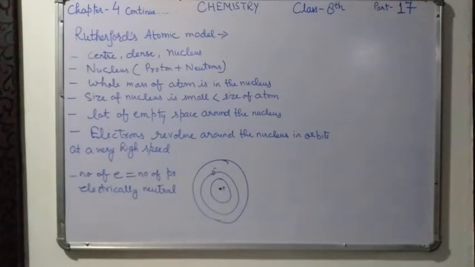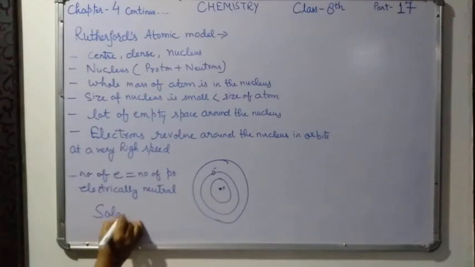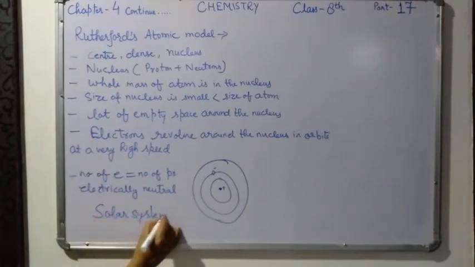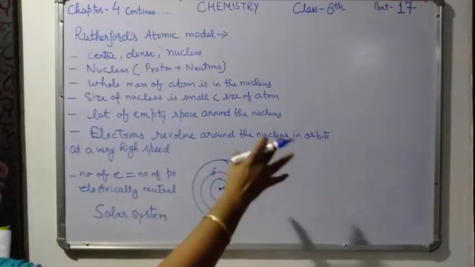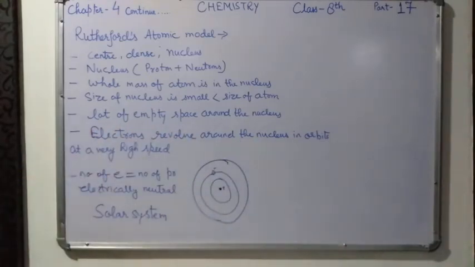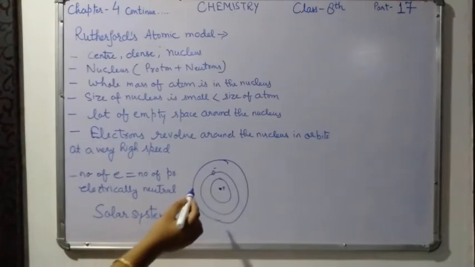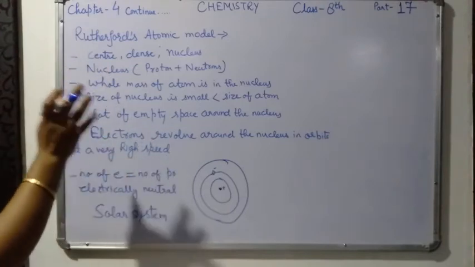Now some drawbacks were there. Rutherford compared his atomic model with the solar system. Just as in the solar system, the sun has the maximum mass and the planets revolve around it. I think all of you know about the solar system. The sun is at the center, having the whole mass, and all the planets revolve around it. Similarly, in an atom, the nucleus has the main mass and the electrons revolve around it. So this is all about Rutherford's atomic model.